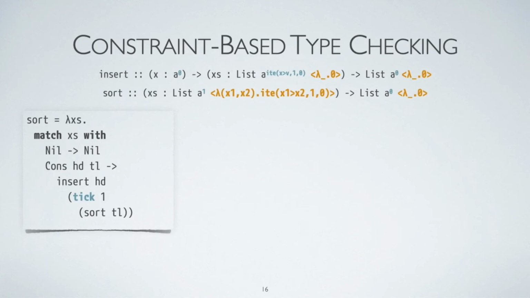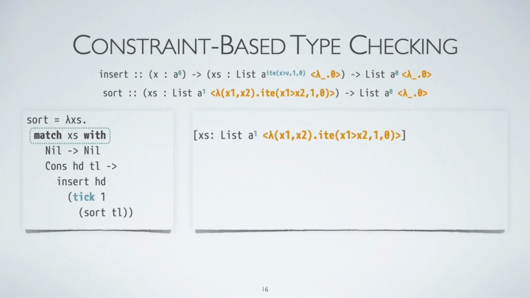Our system does not infer types, so we assume that we have the type signature for recursive functions insert and sort. Our type checker goes through the program in a top-down manner and generates constraints on the fly. For the sort function, initially, the context only contains the argument xs. After the pattern match, if xs is an empty list, then it carries zero potential. But because it is also free to create a new empty list, the nil case is verified.